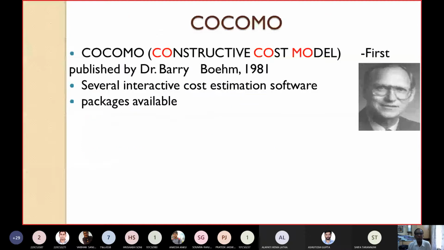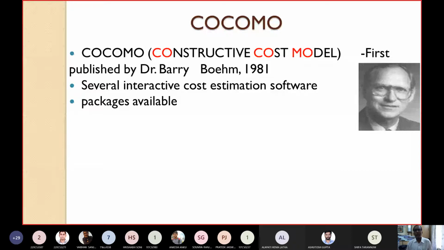COCOMO stands for the constructive cost model. Very often people confuse it with other names like constructive cost effective model, but COCOMO stands for constructive cost model. It was first published by Barry Boehm in the year 1981. That's why this model is known as COCOMO 81, the basic version of COCOMO.